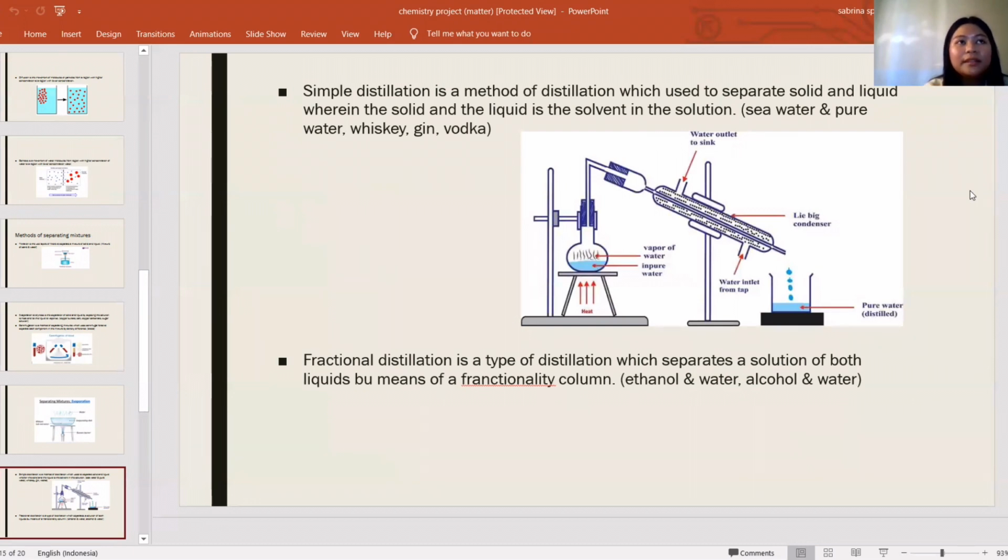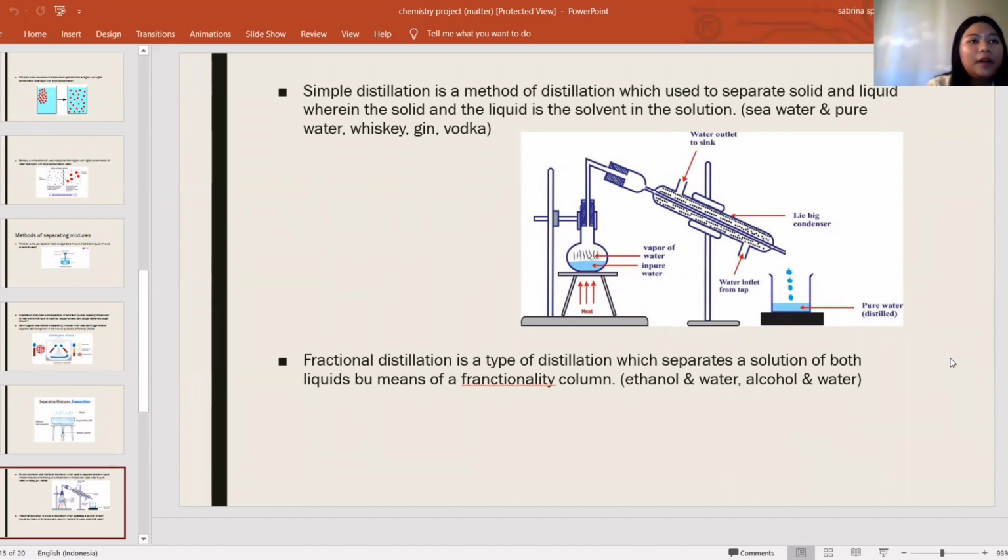Next, there is simple distillation. Simple distillation is a method of distillation which is used to separate solid and liquid, wherein the liquid is the solvent in the solution. The examples for simple distillation are seawater and pure water, whiskey, gin, and vodka. This is an example of simple distillation.